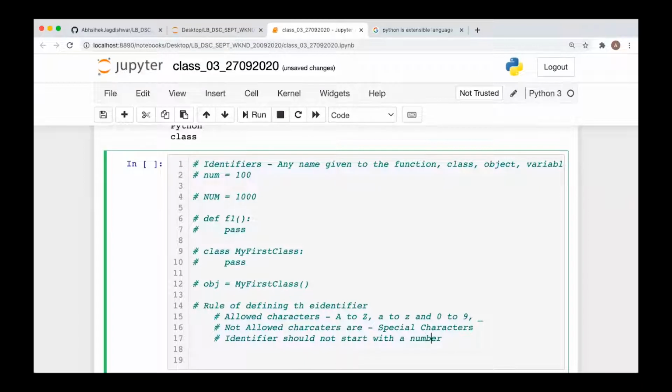Okay, fine. Yes, tell me, any question? Any question, guys? Abhishek, yes. Python is case sensitive? Yes. Okay, so if you are writing small num is equal to 100 and capital NUM is equal to 1000, these are two different identifiers. Okay, yes, next, any question?